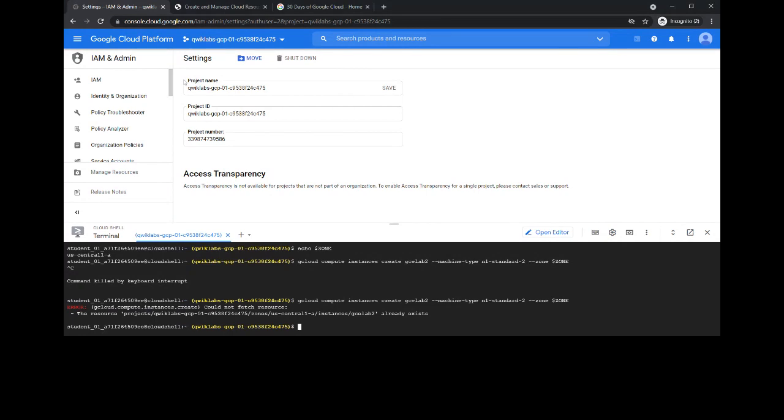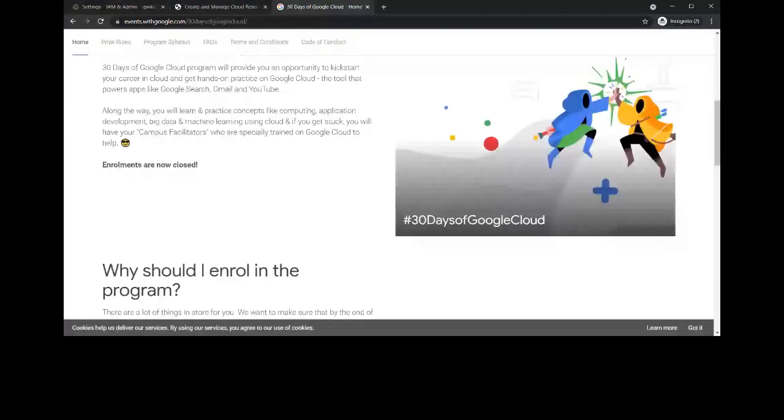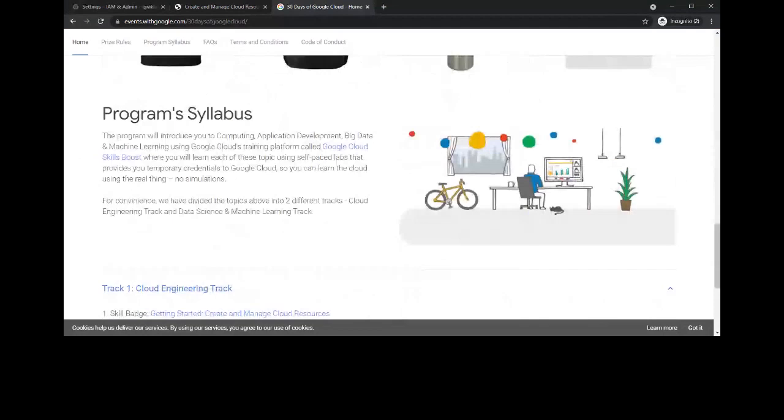So the bottom, the syllabus portion. Basically, we have six skill badges. Today we get started with creating and managing cloud resources. You can get overall info regarding the syllabus, so there won't be any confusion about which lab to start.